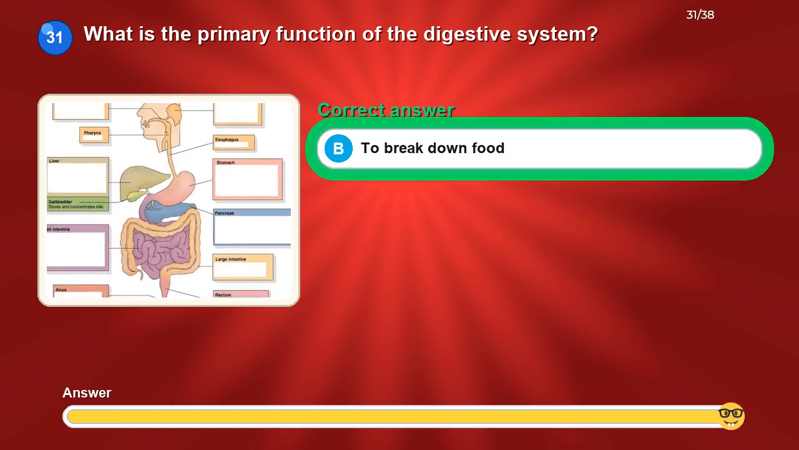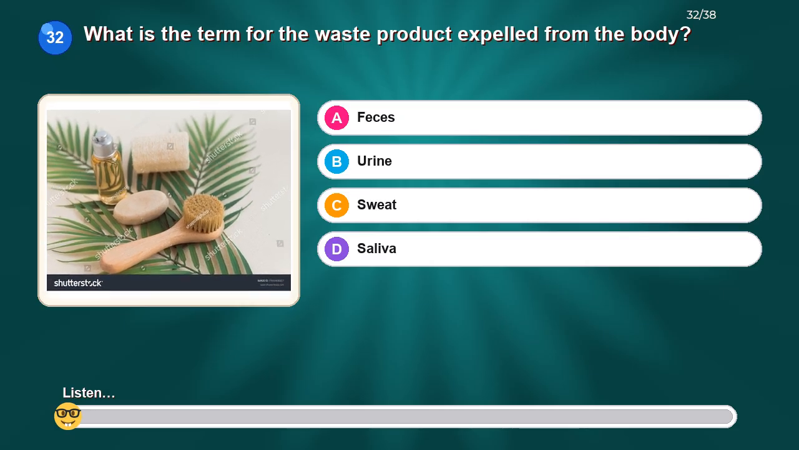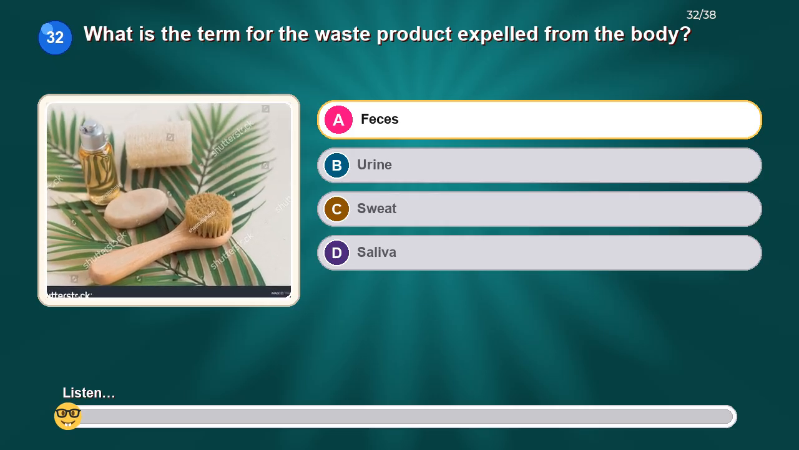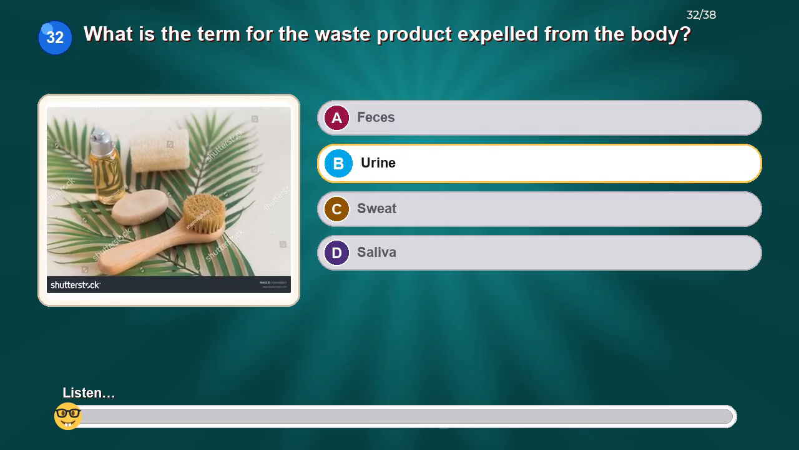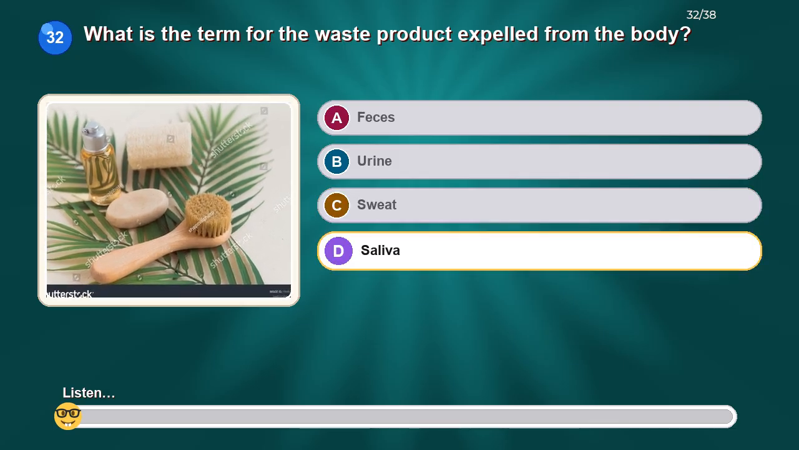The correct answer is to break down food. What is the term for the waste product expelled from the body? Option A, feces. Option B, urine. Option C, sweat. Option D, saliva.